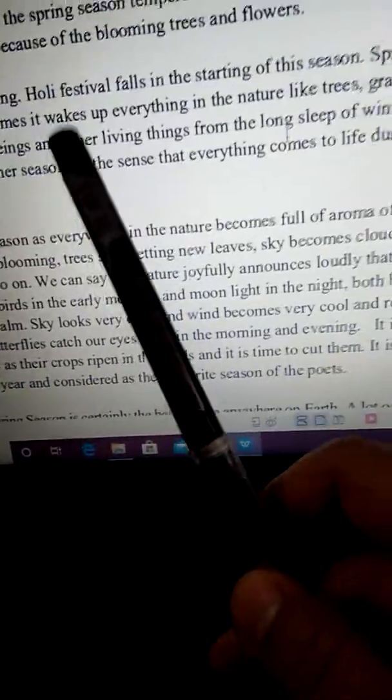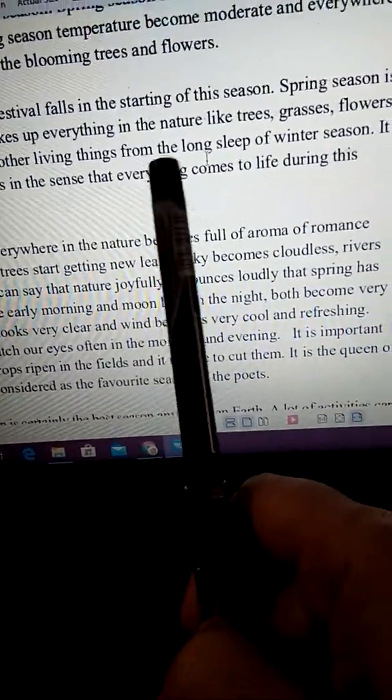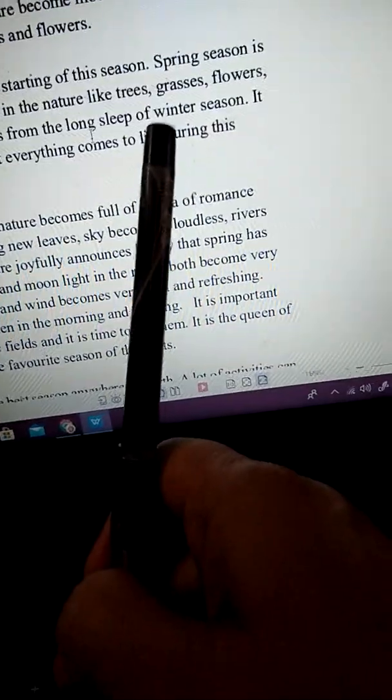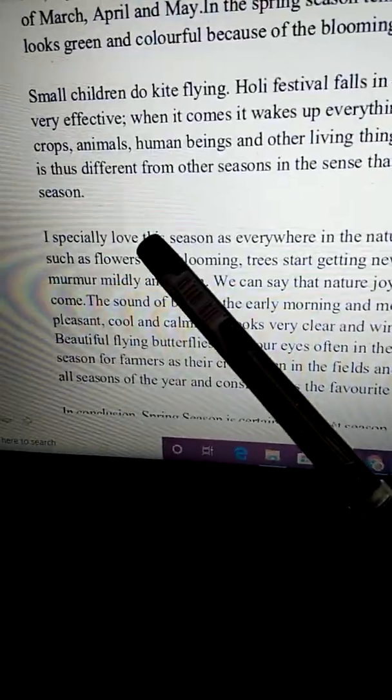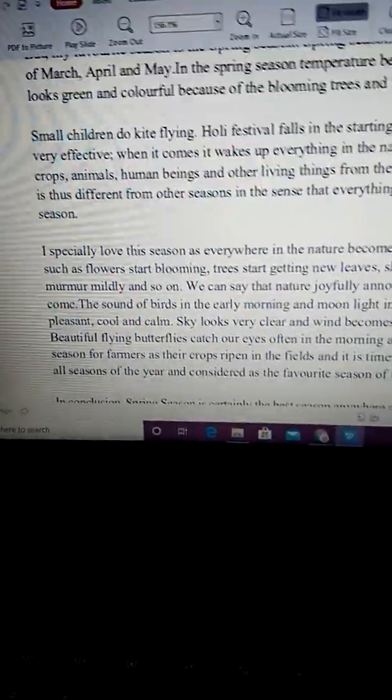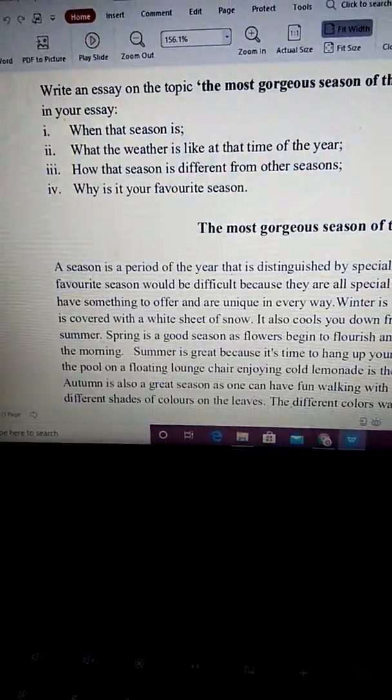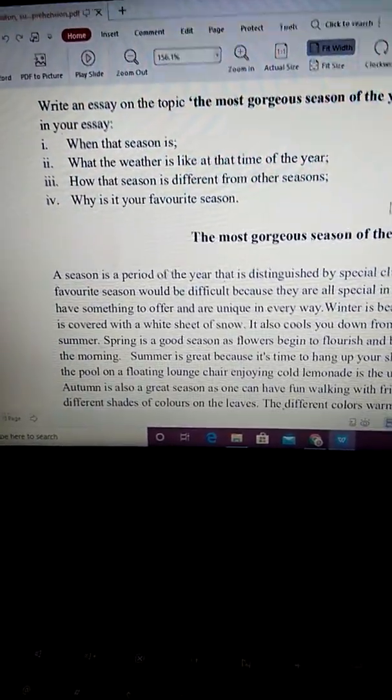It is thus different from other seasons in the sense that everything comes to life during this season. So, we have answered the third question also, how that season is different from other seasons.